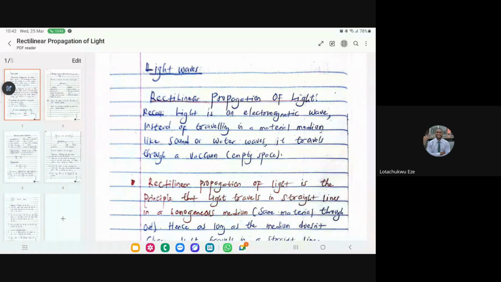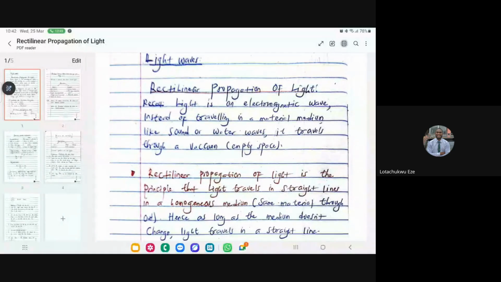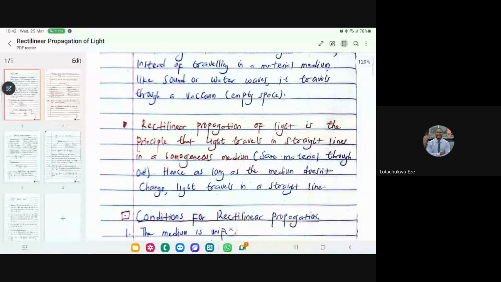Now, one key feature about light is that it travels in a straight line. So we wrote down here that rectilinear propagation of light is simply the principle that light travels in a straight line, as long as the medium is homogeneous, that means the same material throughout. As long as there's no obstruction, the light will keep traveling in a straight line. That is what we mean by rectilinear propagation of light, unless there is an obstacle.